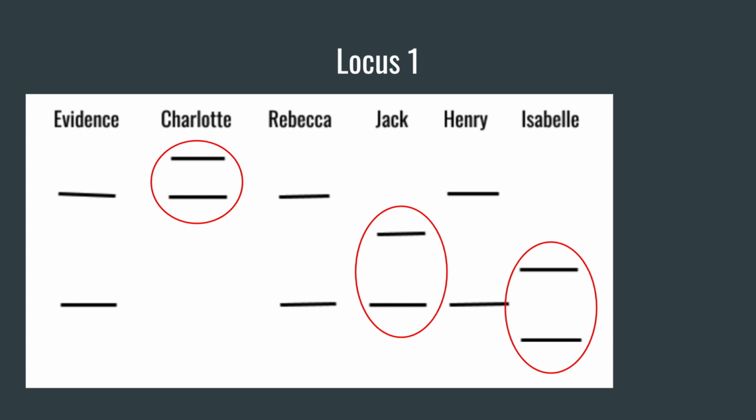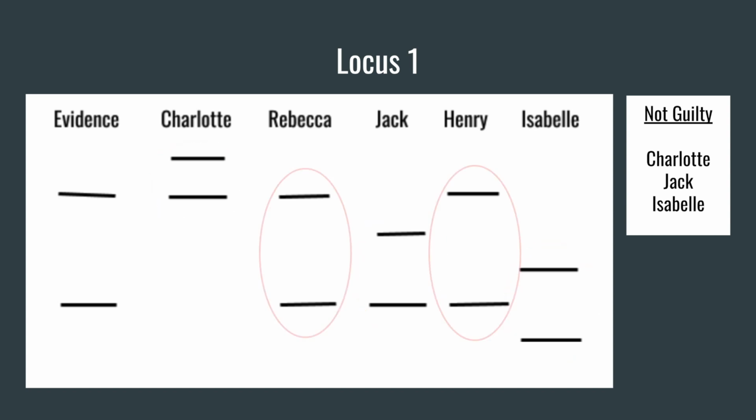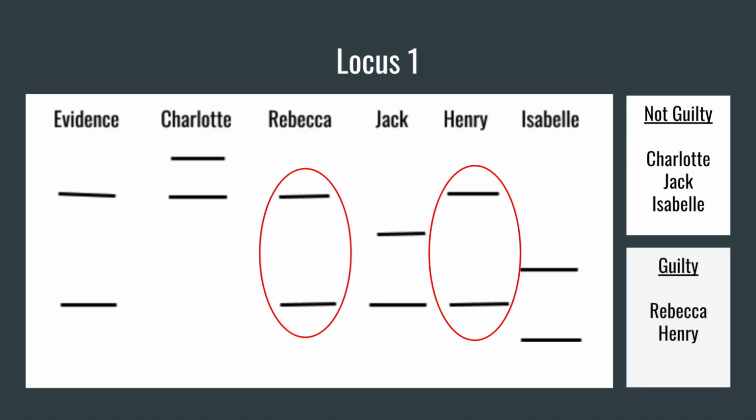Charlotte and Jack both share only 1 allele with the evidence, so they can be ruled out. And Isabel does not have any alleles in common with the evidence. So Charlotte, Jack, and Isabel can be put up on the not guilty list. That leaves Rebecca and Henry, who match the evidence for both alleles on locus 1. They will be on the guilty list until proven otherwise. Now, let's take a look at locus 2.